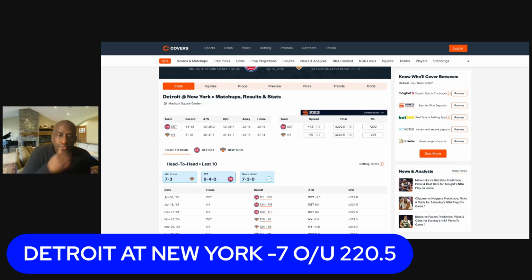So the way I'm going to go in this game, I like the Knicks in the first half. That's the play for me. The Knicks are a very good first half team. I know the last few weeks down the stretch in the regular season, they haven't been looking good in the first half. But to me, this is a statement game for the Knicks.